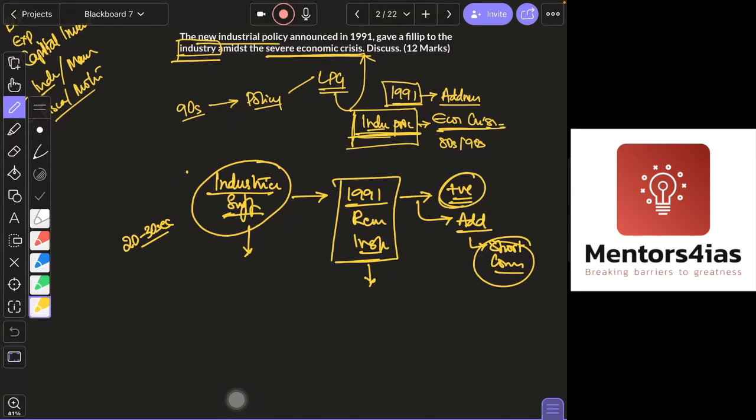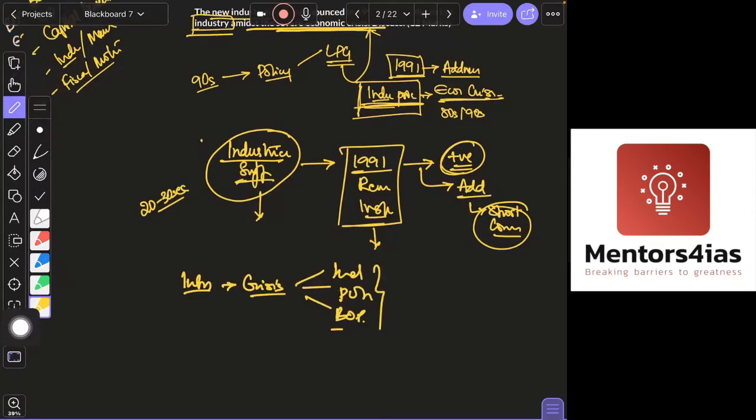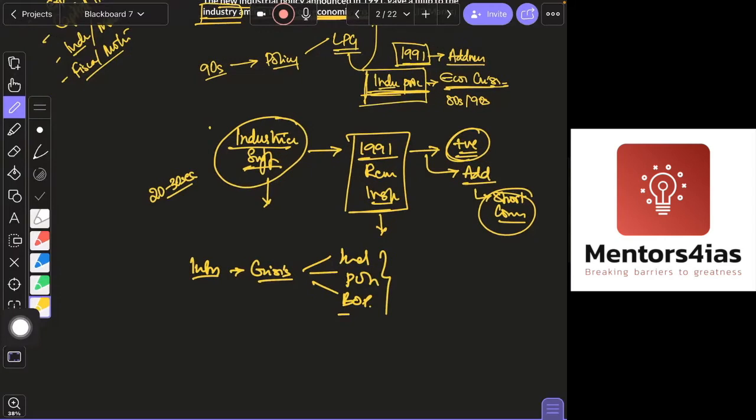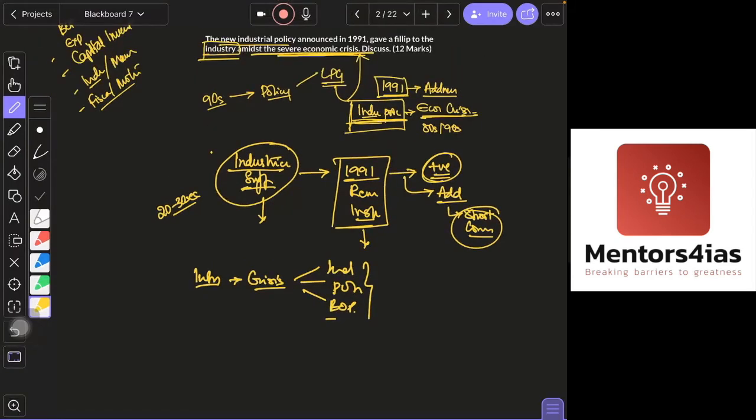So, amidst severe economic crisis. Your introduction will be, what was the crisis? Maybe you can start with that, to give a context. You can say international issues, political issues, you can talk about the BOP, a few lines. That's not the main focus. A few lines on these things you can write, that in the 90s we faced the following situation that led to economic crisis, where all sectors of our economy were facing stress, including the industrial sector.